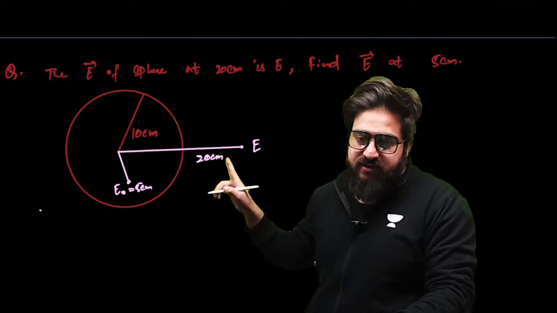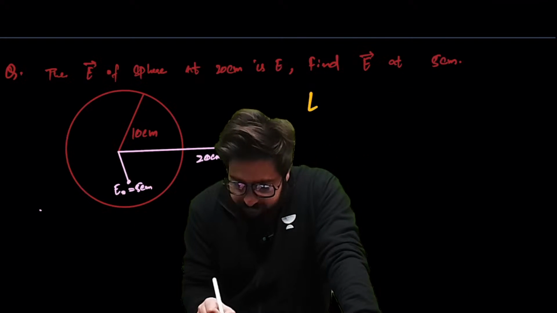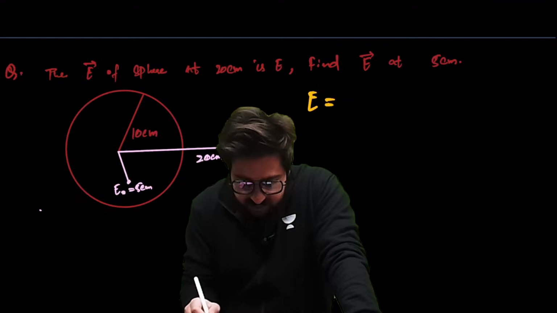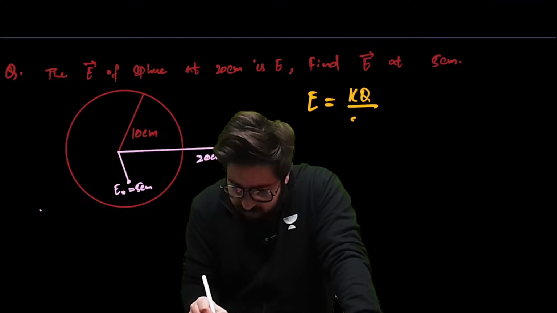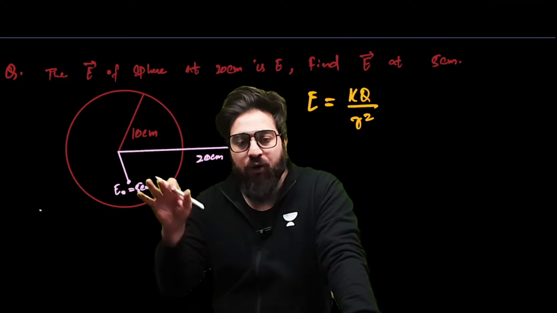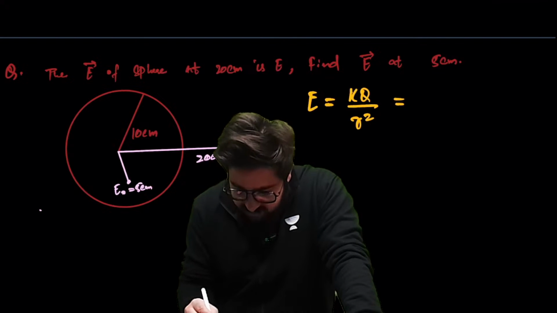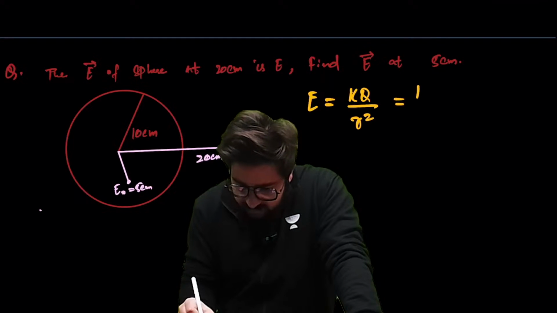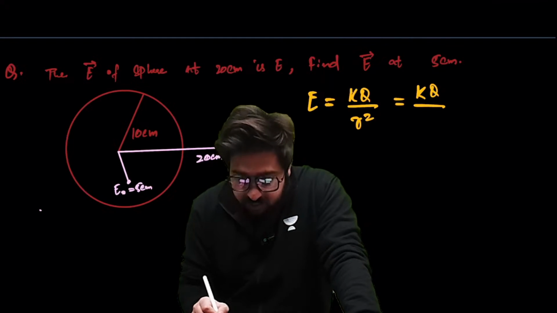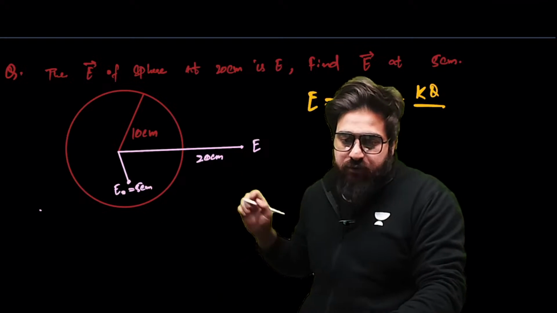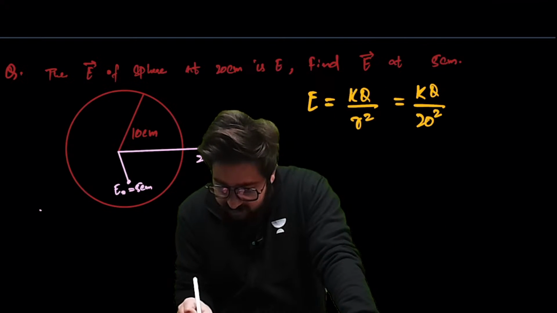This is electric field inside, and that is electric field outside. See, electric field outside is given as kq divided by R square. This is the electric field outside the sphere, and this will be simply kq divided by the distance outside, that is 20 square.